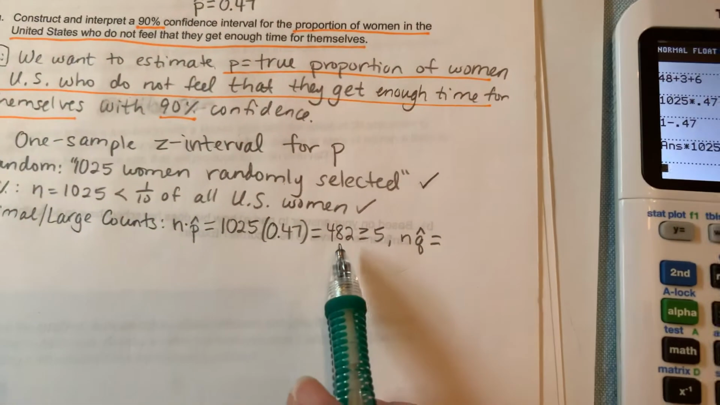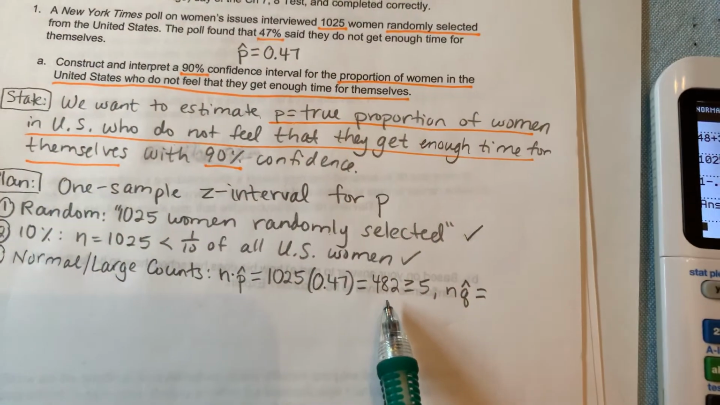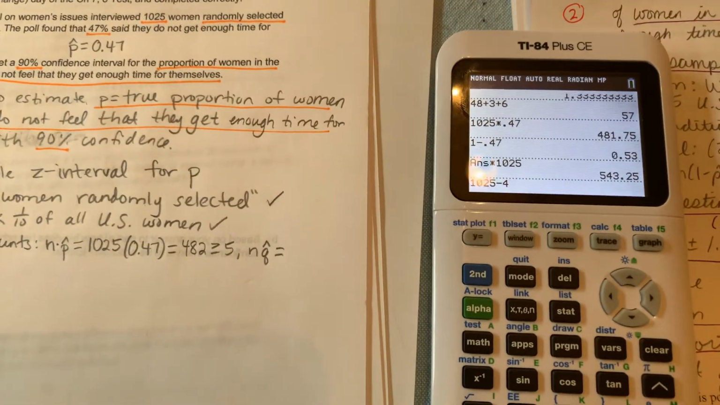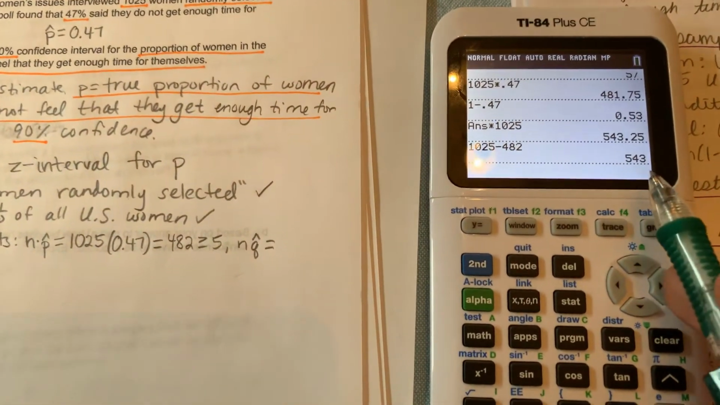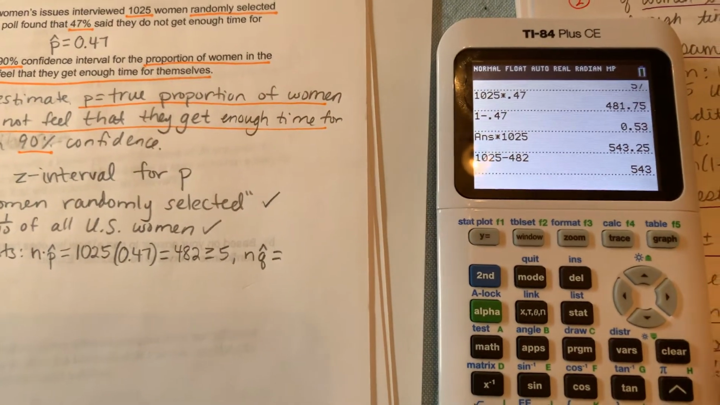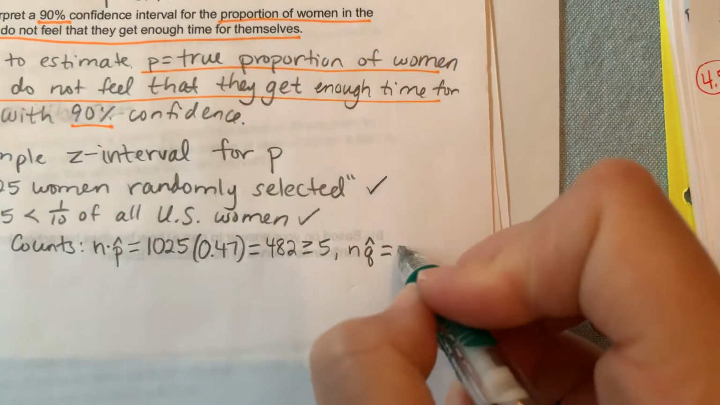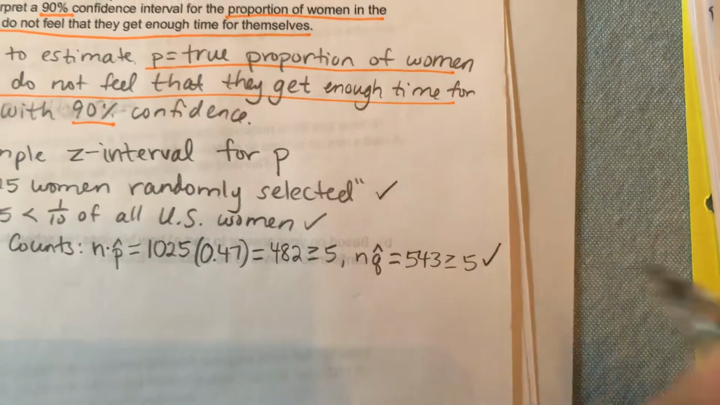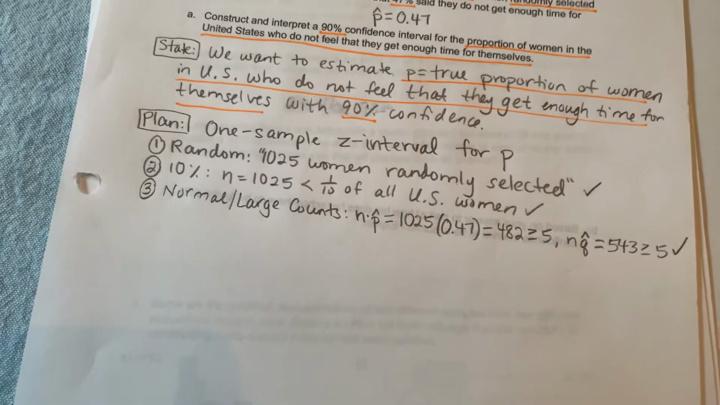Or if 482 said they feel they do not get enough time, then 1,025 minus 482 must be the number who feel like they do get enough time, 543. Either way is fine for calculating this. 543 is greater than or equal to 5. Okay, so that condition is met.